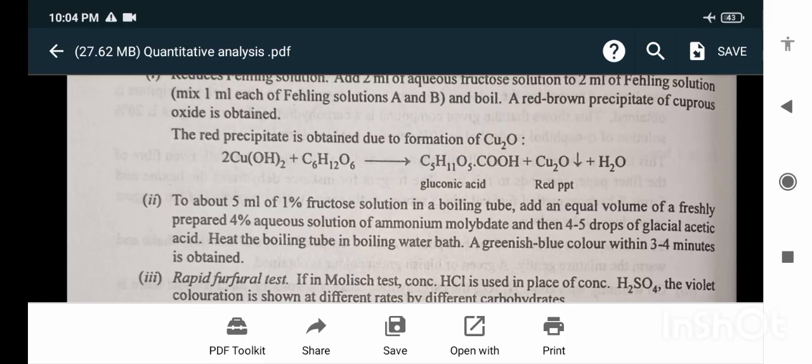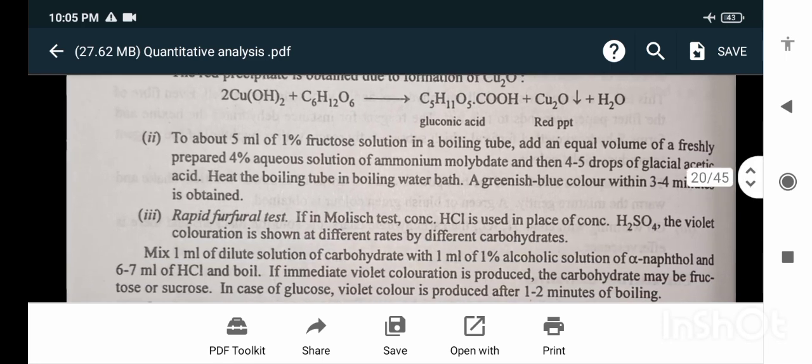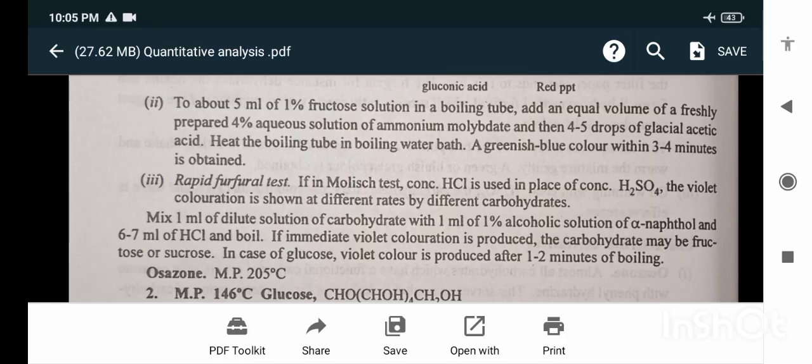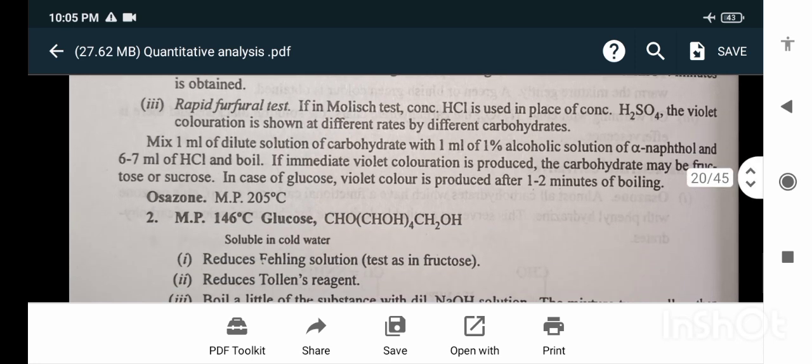Rapid furfural test. If in a Molisch test concentrated HCl is used in place of concentrated H2SO4, the violet coloration is shown at different rates by different carbohydrates. Mix 1 ml of dilute solution of the carbohydrate with 1 ml of 1% alcoholic solution of alpha naphthol and 6 to 7 ml of HCl and boil. If immediate violet coloration is produced, the carbohydrate may be fructose or sucrose. In the case of glucose, violet color is produced after 1 to 2 minutes of boiling.